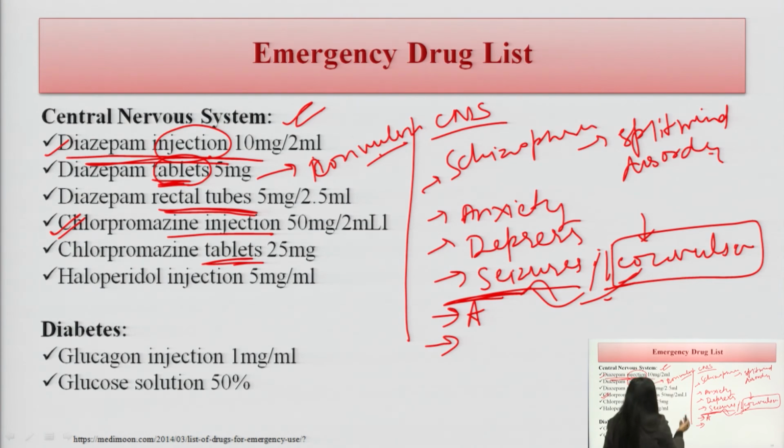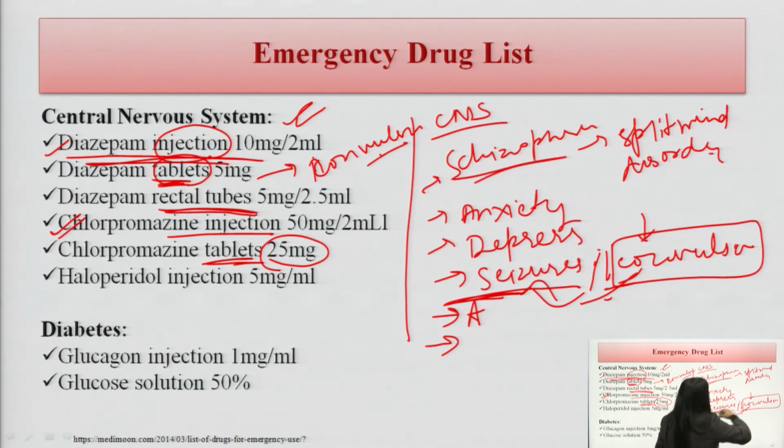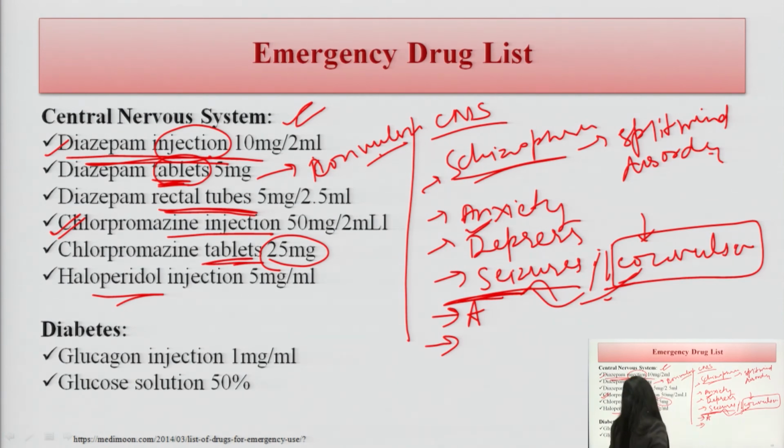In injection it is 50 mg per 2 ml, and for the tablets it is 25 mg. Chlorpromazine is also prescribed in the schizophrenia disorder, the split mind disorder. Haloperidol is also used as anti-anxiety. The patient who suffers from anxiety can be prescribed haloperidol by the physician.